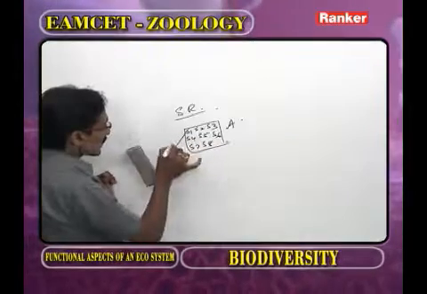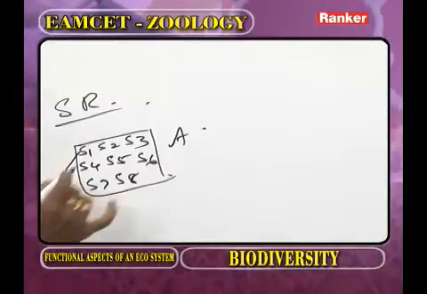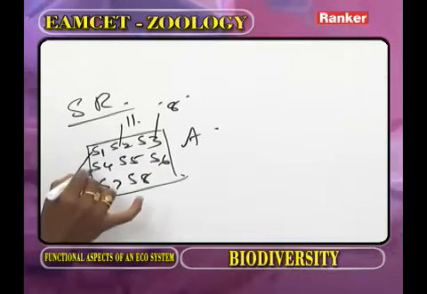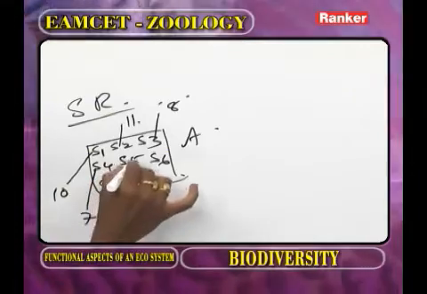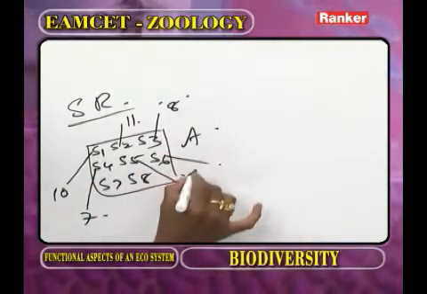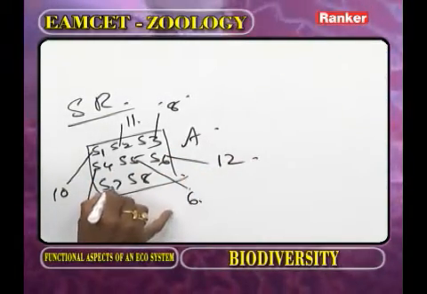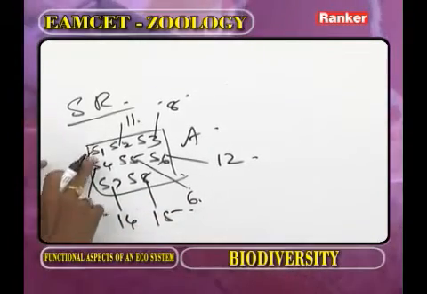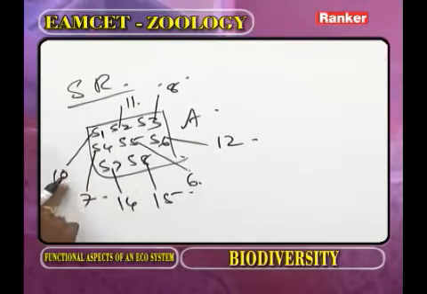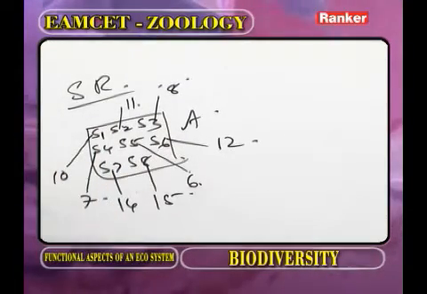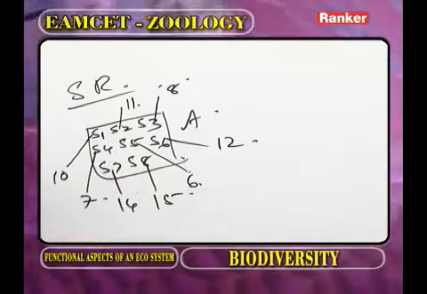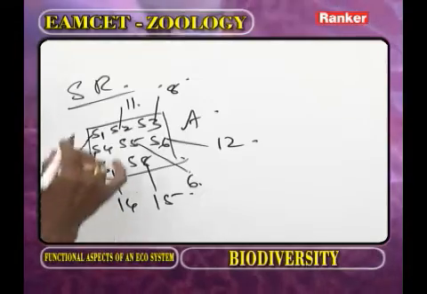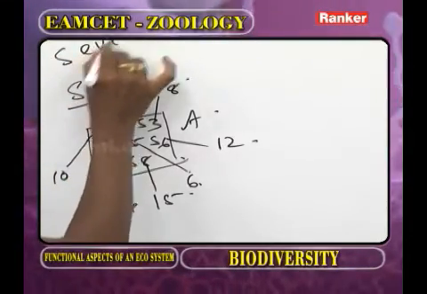Now, in species 1, only 10 individuals. In species 2, 11 individuals. In species 3, 8 individuals. In species 4, 7 individuals. In species 5, 6 individuals. In species 6, 12 individuals. In species 7, 14. In species 8, 15 individuals. Now, regarding each species, the number of individuals: where are the individuals more? In species 8, 15. The relative abundance, that we call species evenness.